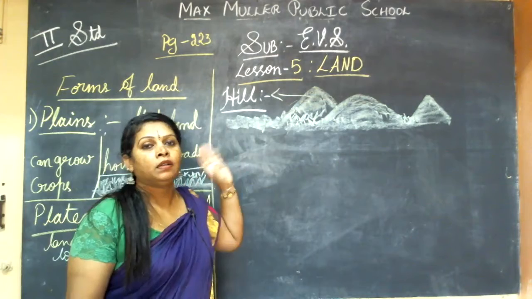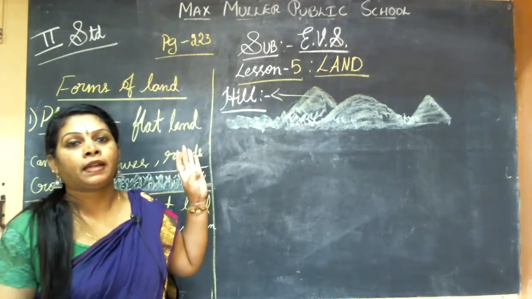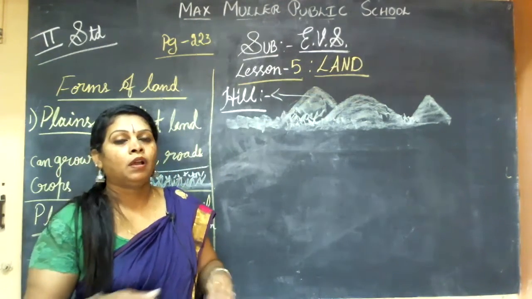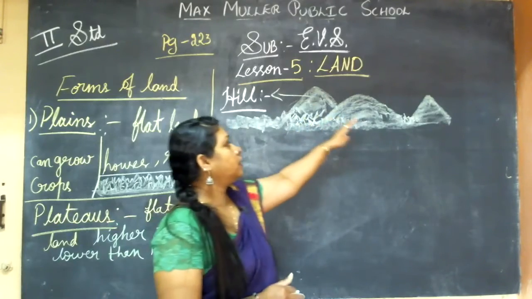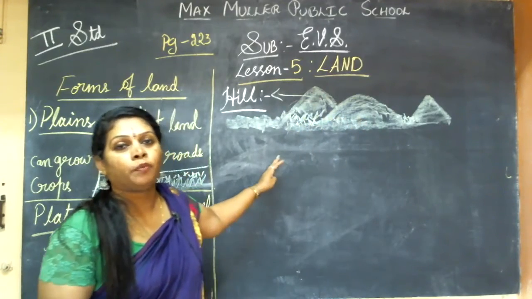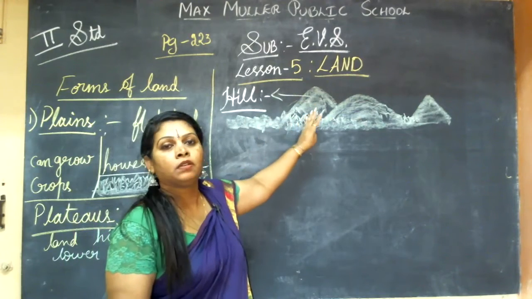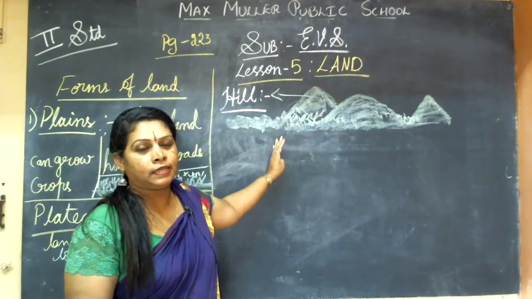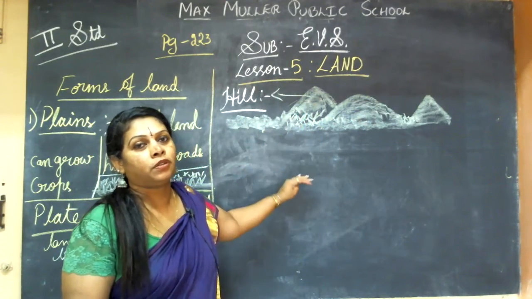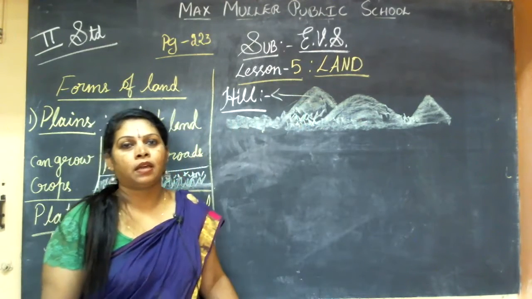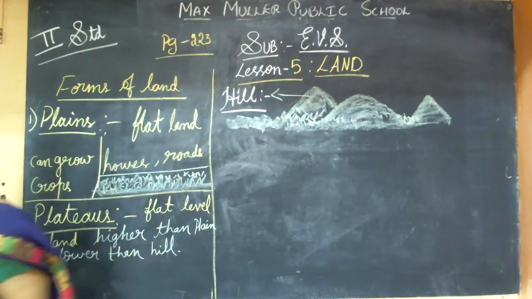Hills are a sudden rise of the flatlands and coming down, and the mountain peak like this. So they are formed as hills. And it is very cold in the hills. You can't grow crops here. Okay, so this is what hills are. You can note down.